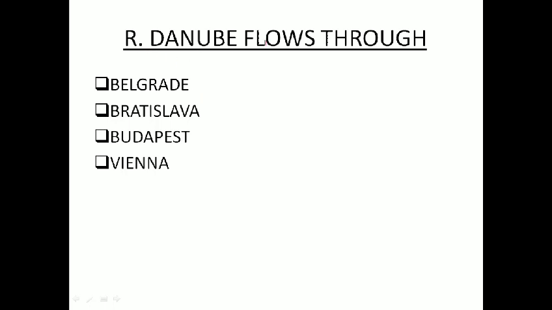But river Danube connects four separate capitals of four separate countries. They are Belgrade, Bratislava, Budapest, and Vienna. So four separate countries' capitals are connected by river Danube.